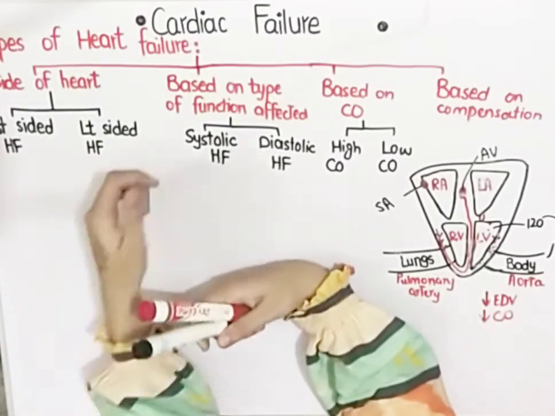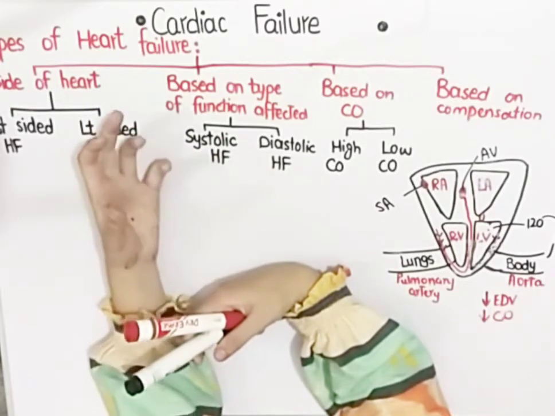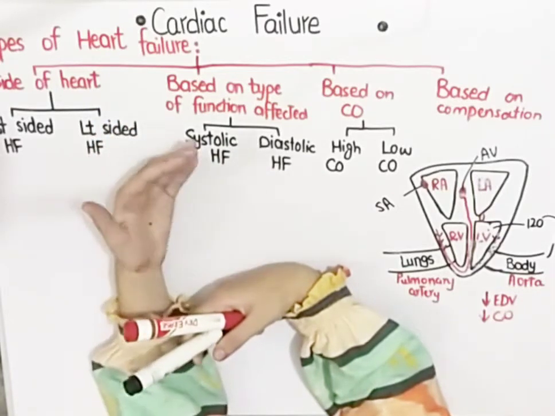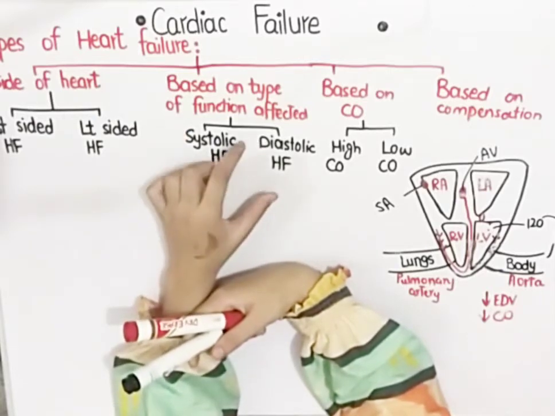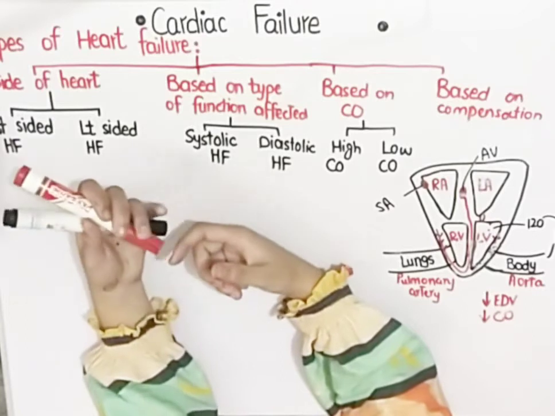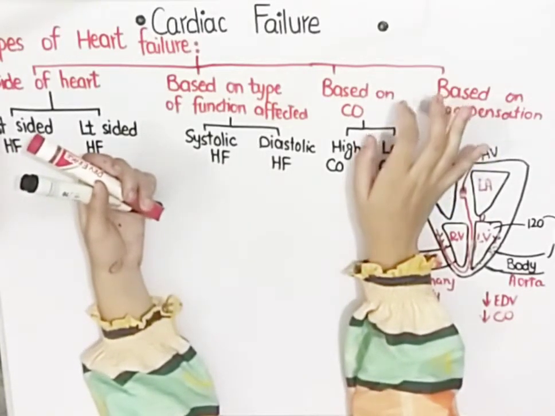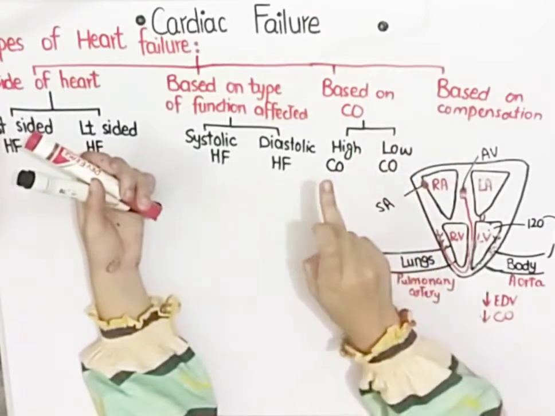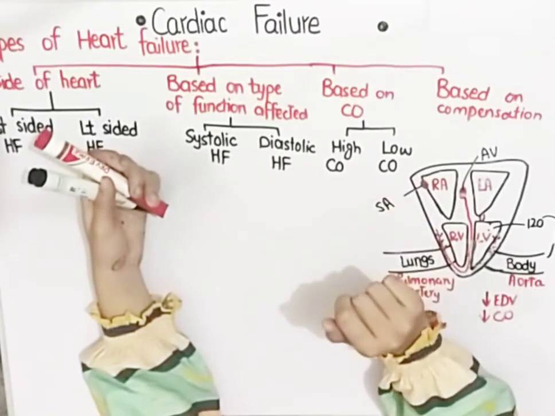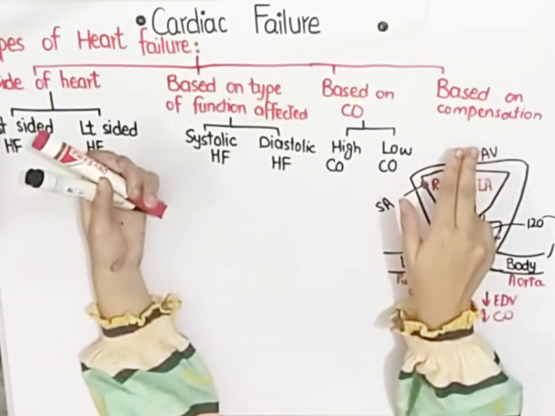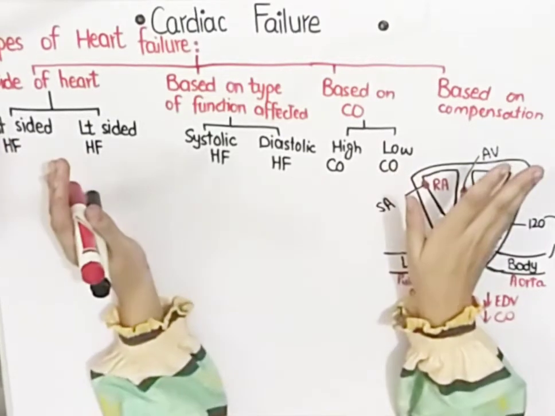Then the second one is based on the type of function affected. If there is a problem in systole, that would be systolic heart failure. If there is a problem in diastole, that would be termed diastolic heart failure. Then we study cardiac failure on the basis of cardiac output. It may sound weird to you now, but we will study it in detail, that there is a high output cardiac failure and a low output cardiac failure. And then the last one is based on compensation mechanisms, compensated heart failure and decompensated heart failure.